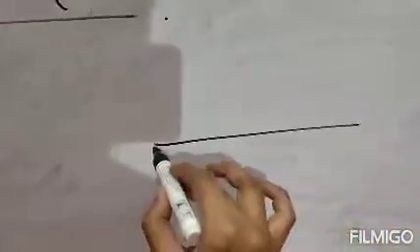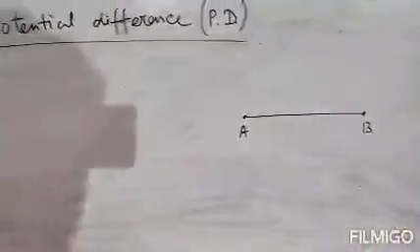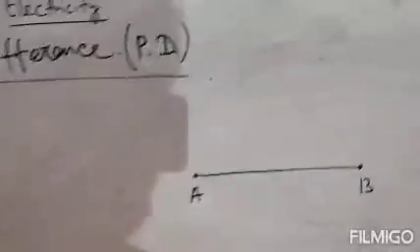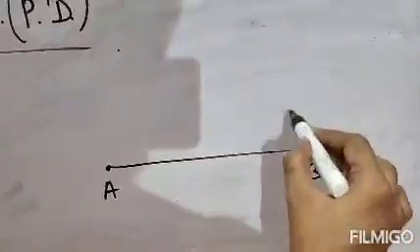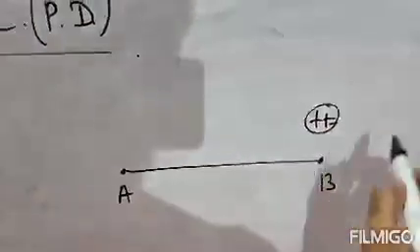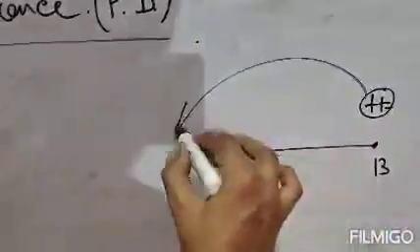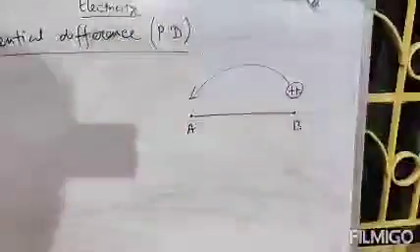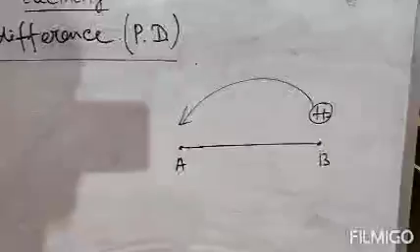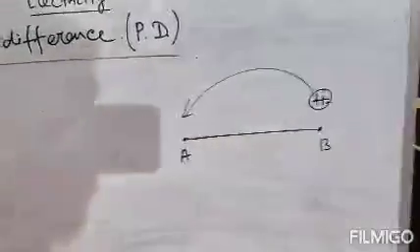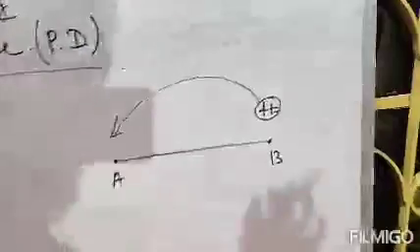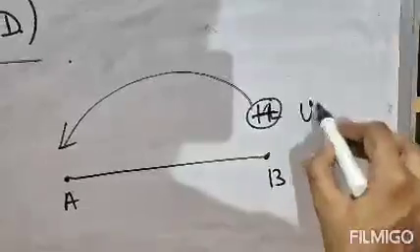Now, what is potential difference or PD? Suppose there are 2 points, one point is A and the other point is B. Suppose you want to carry some charges from point B to point A, and note that these charges are unit charges.